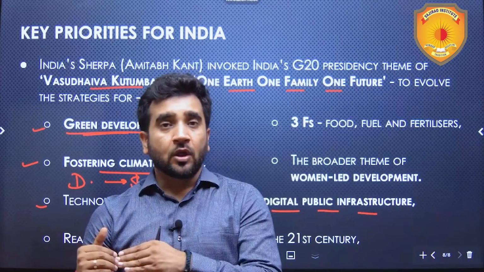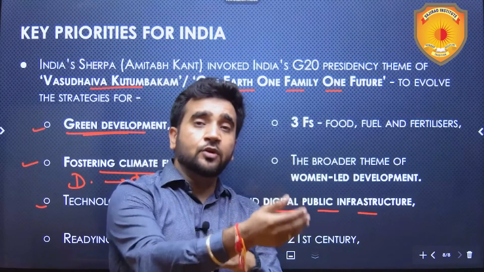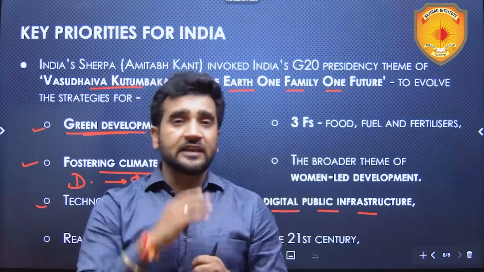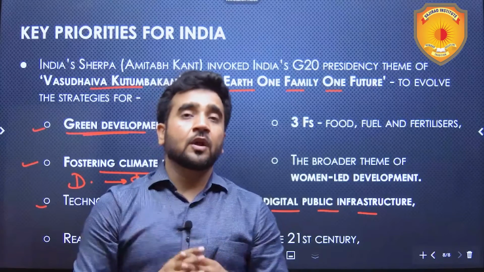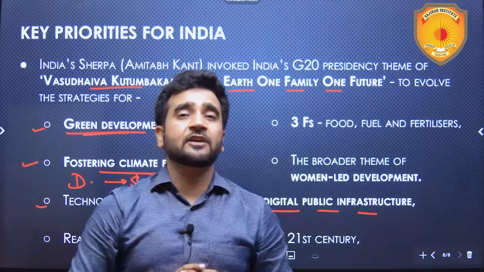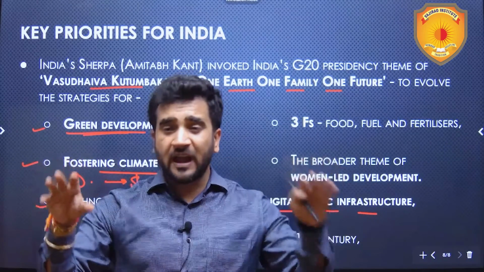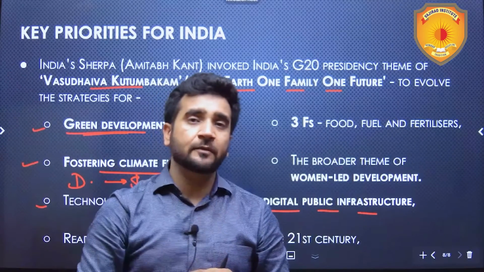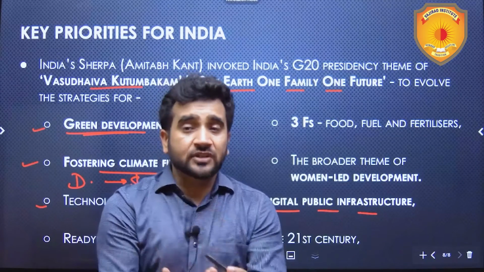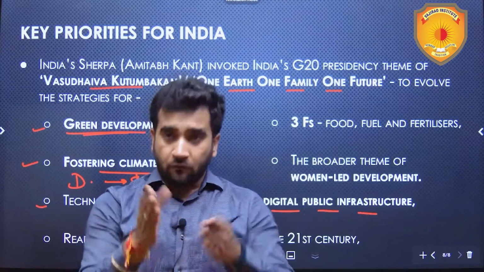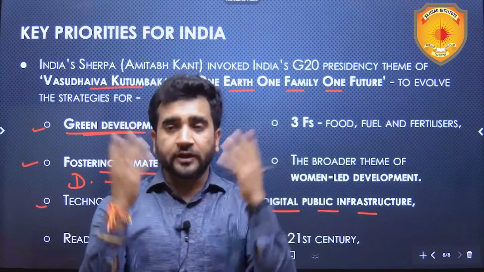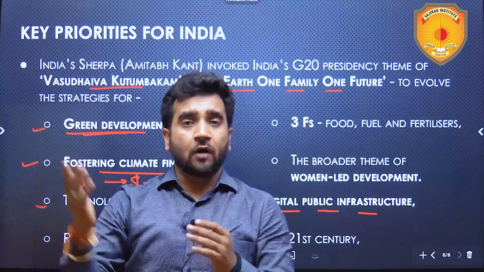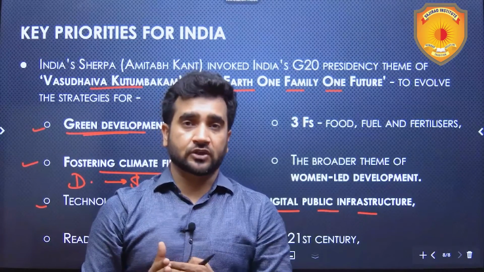The government is able to identify the beneficiaries in a very easy way because of the unique identity which has been given to them by Aadhaar. And multiple other things have been linked by Aadhaar. Your bank accounts have been linked by Aadhaar, PAN cards have been linked by Aadhaar, your vaccination certificate was available to you with the usage of your Aadhaar card, which nobody thought of. And in future also there will be multiple usages of this digital public infrastructure.